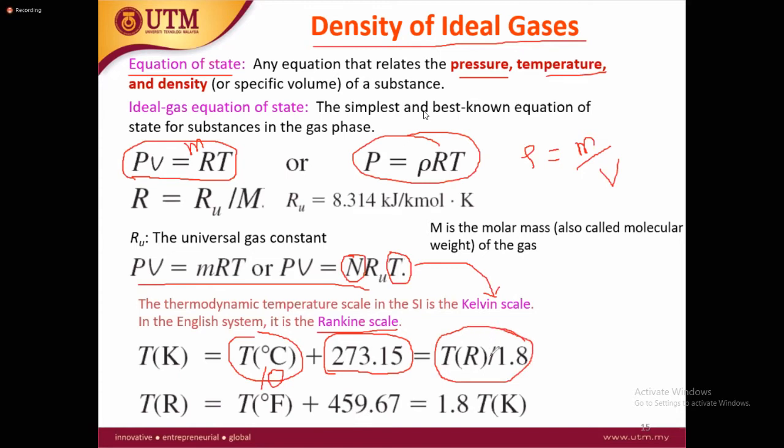Or you can use this relation, TR over 1. This is the temperature in Rankine. So how can you calculate TR? If degrees Fahrenheit is given, for example 50 degrees Fahrenheit, you have to add 459.69, then you will get the Rankine. So these are relations you have to remember, or highlight, and later on when you have a problem, you use these equations, and then you can solve your problem.